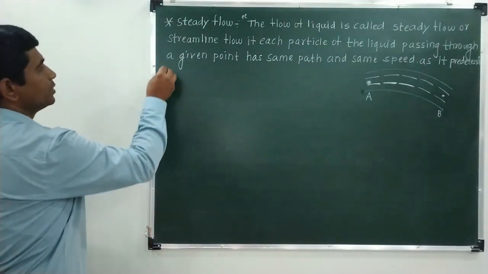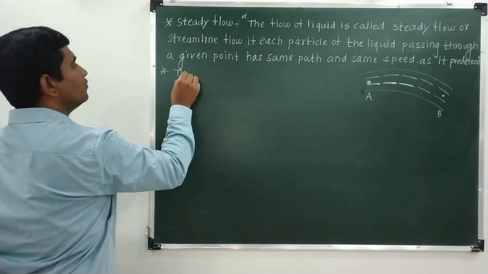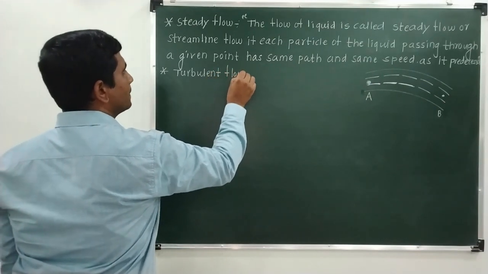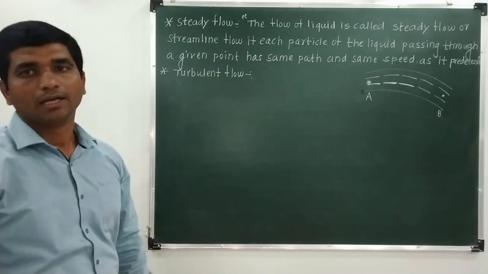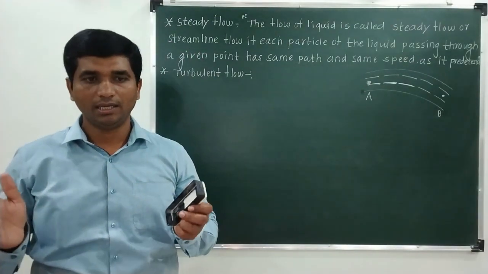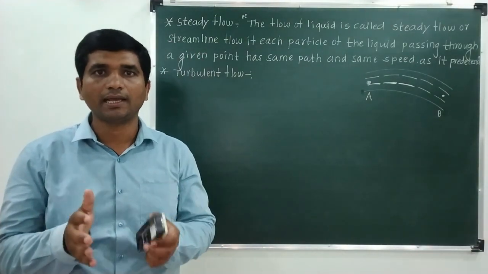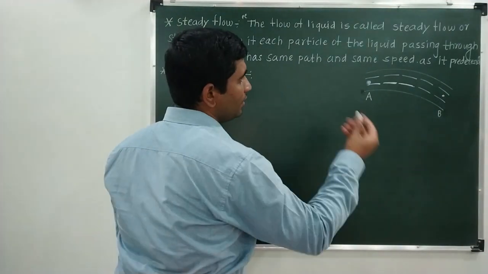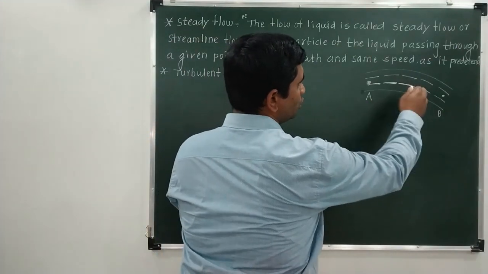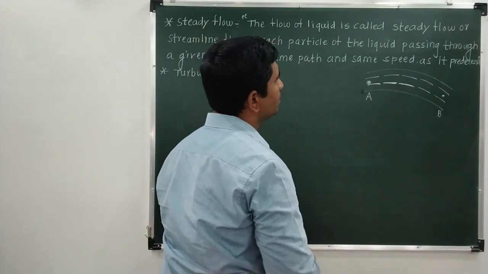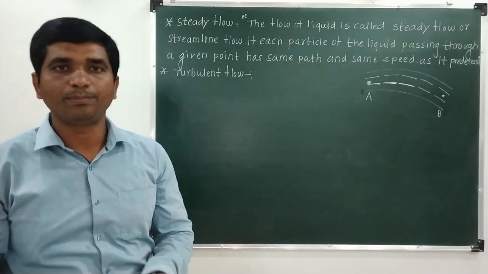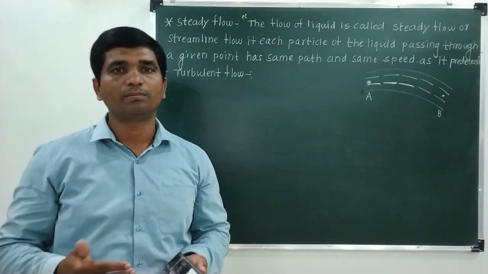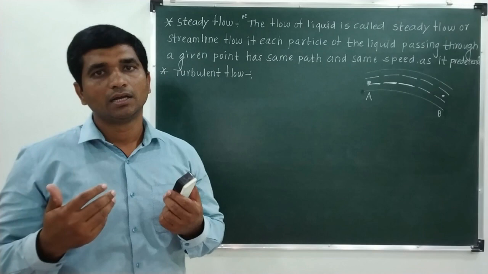Now the next type of flow is called the turbulent flow. What happens if the liquid is pushed inside a tube at a very rapid rate? Then such a kind of disciplined flow of the liquid gets disturbed and the liquid becomes disordered, and such a kind of disordered flow of the liquid is called the turbulent flow.